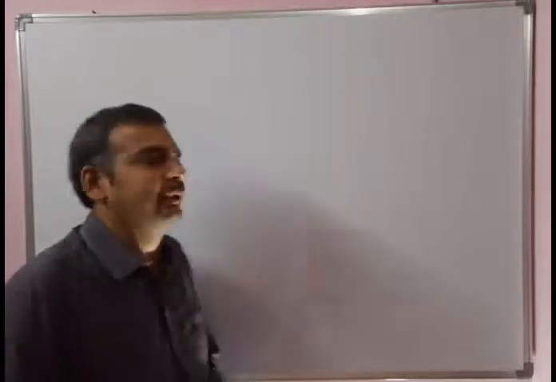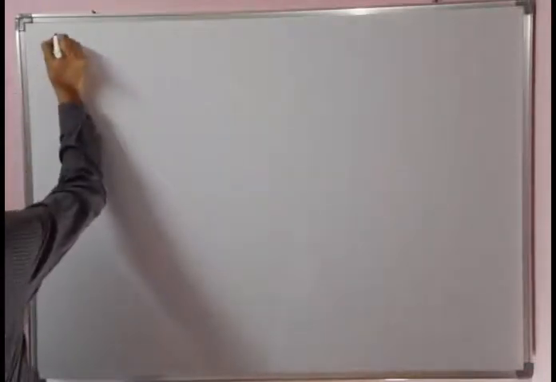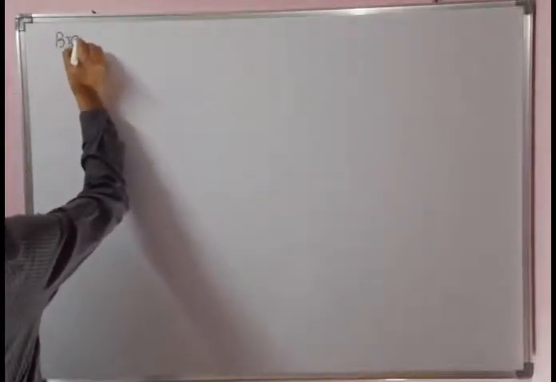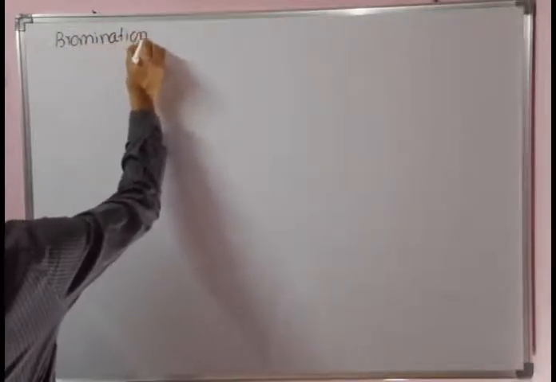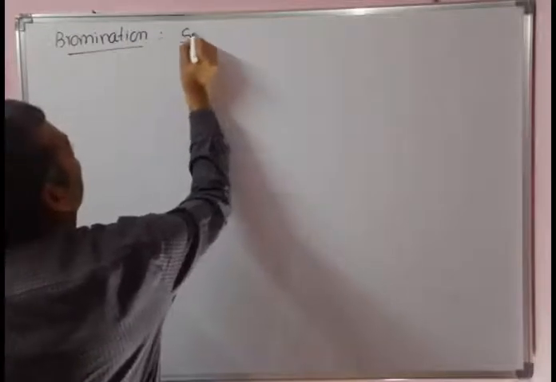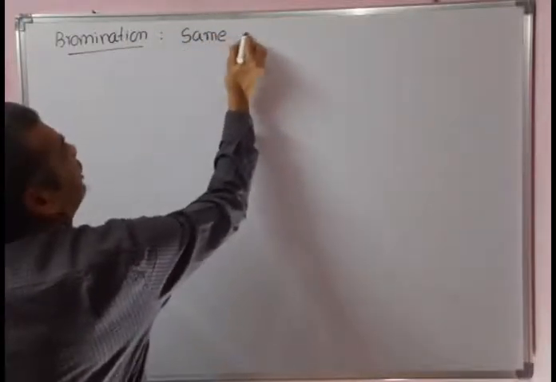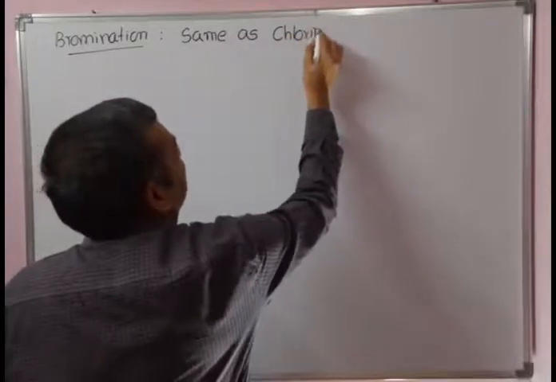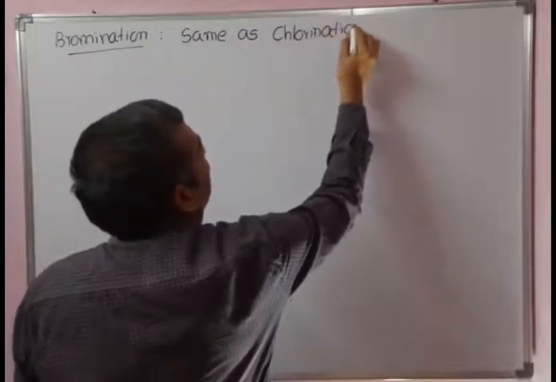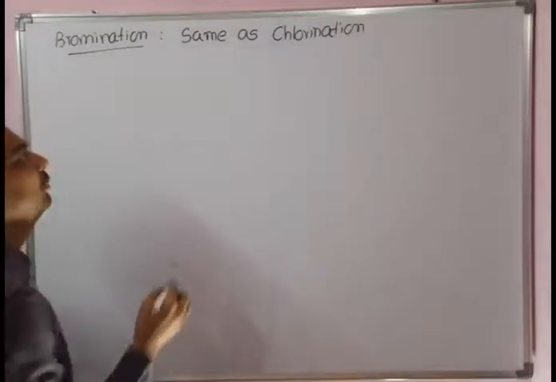Now bromination. See the bromination. Bromination is similar to, same as chlorination. There is no difference between the examples of chlorination and bromination. We will write only one example for bromination.